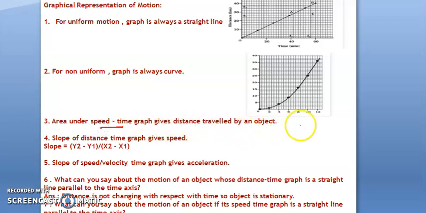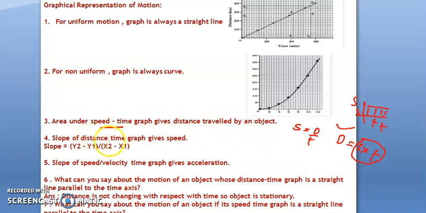So we know speed is equal to distance upon time. So distance is equal to how much? Speed into time. So area, we always know, is multiplication, right? If there is a speed time graph, and if it is a rectangle, so we know S into T will give us the area, which will be the distance traveled.